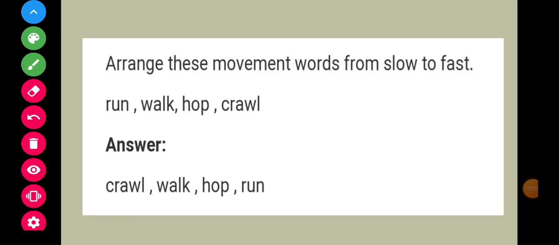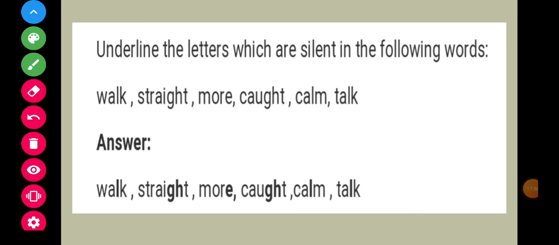Now what we have to do? Next question is, children, arrange these movement words from slow to fast. Run, walk, hop or crawl. So children, some words show that we do something slowly and some words show that we do it fast. So firstly, children, crawl. Then children, walk. Then children, hop. And in last, run. Okay children?